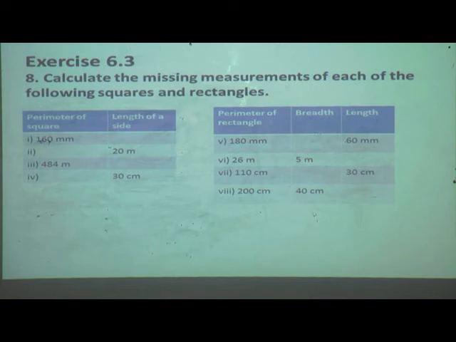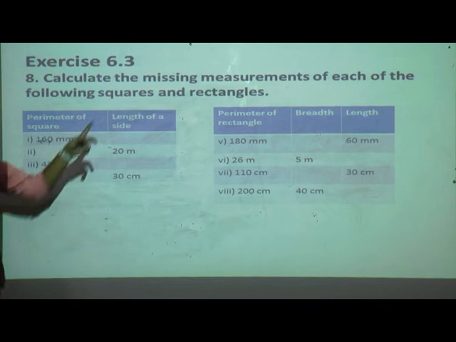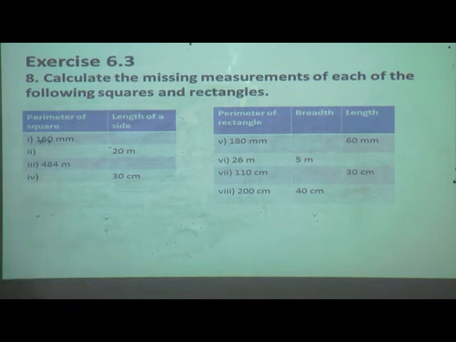See the eighth one. Calculate the missing measurements of each of the following squares and rectangles. They had given both the tables. Now this is the perimeter of square and that is the perimeter of rectangles. So they had given some missing measurements. Now see the first one.